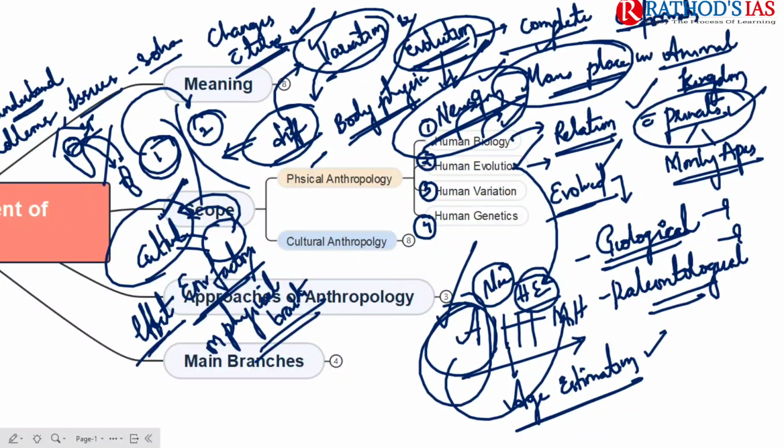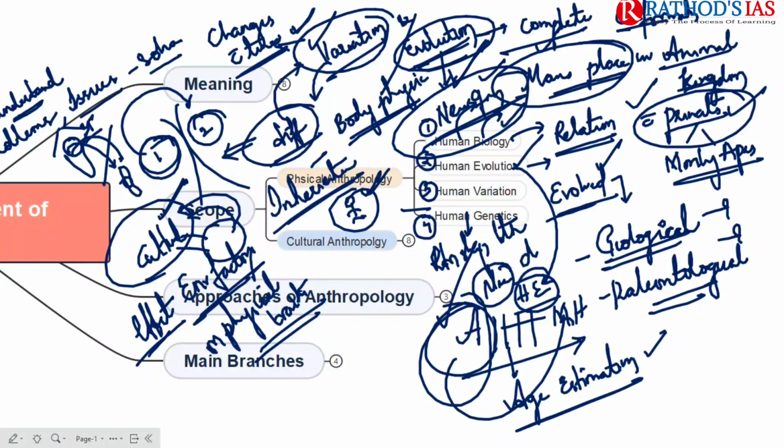We can also talk about inheritance of traits. Inheritance means what we are getting from our parents. From parents we are getting some characters, that is called inheritance. So inheritance of traits from parents to offspring. And we are also going to talk about the relationship between different generations.